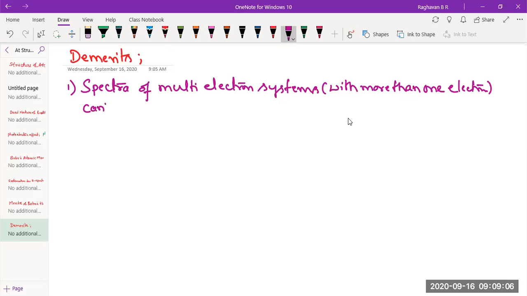Can't be explained based on Bohr's theory. So the He+ spectrum can be explained, whereas spectra of the He atom and lithium atom can't be explained. That's the meaning. Similarly, Bohr's theory cannot explain the fine spectrum of hydrogen. It fails to explain